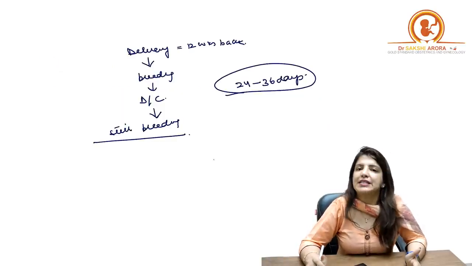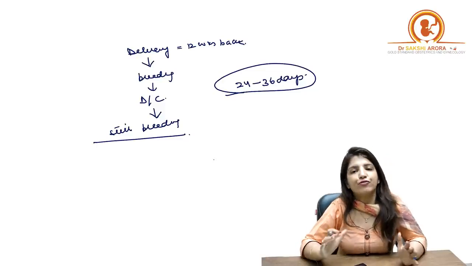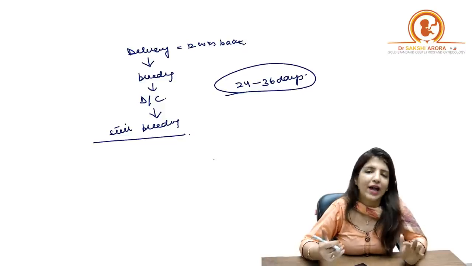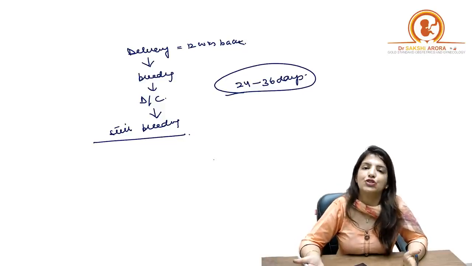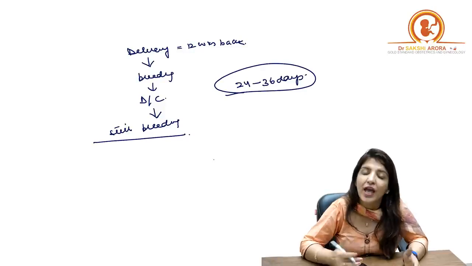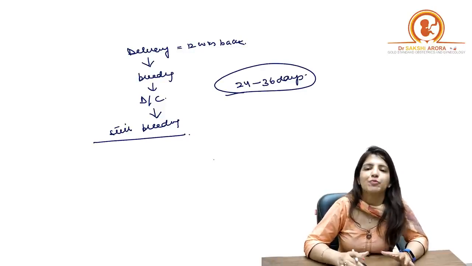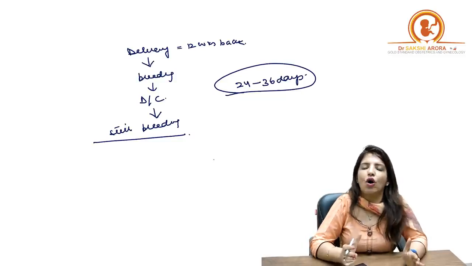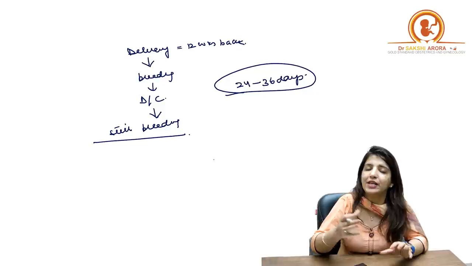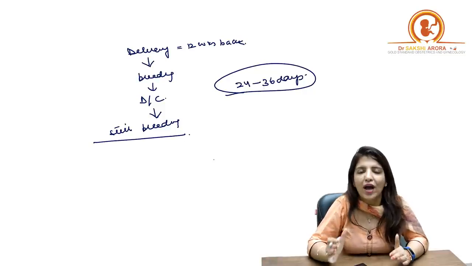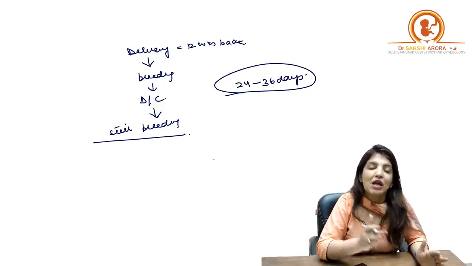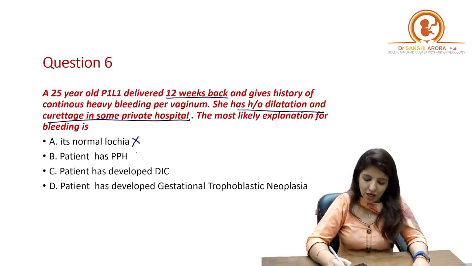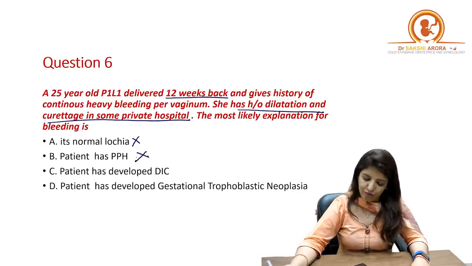Now, if the patient is having bleeding after 24 hours of delivery, that is what is called secondary PPH. And the most common cause of secondary PPH is retained placental tissue. Over here, in this case, the patient has undergone DNC. So if it had been a case of secondary PPH due to retained placental tissue, bleeding should have stopped after DNC. But in this case, bleeding has not stopped after DNC. So it is not a case of PPH.